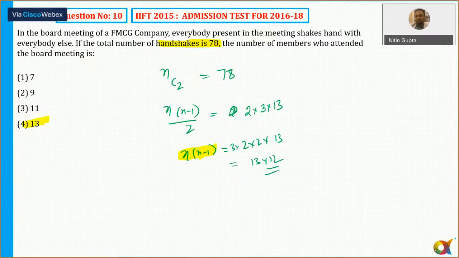You can get the idea. So easy question. Let's move to question number 11 now.